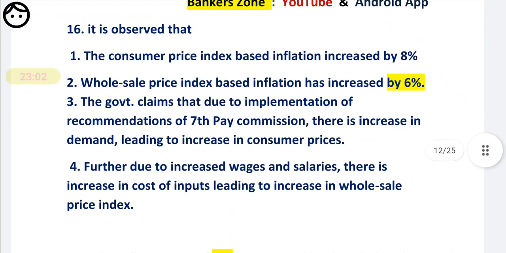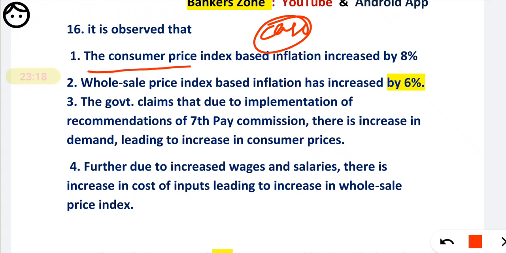See, it is not a theoretical question actually, it is also a case study based question, okay. See what they are saying. It is observed, first observation: the consumer price index based inflation, that is CPI based inflation, is increased by 8%.